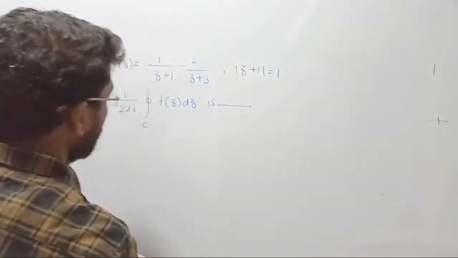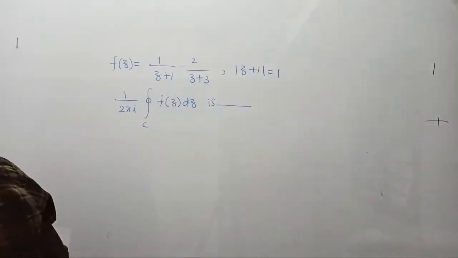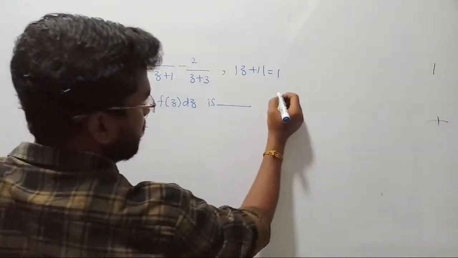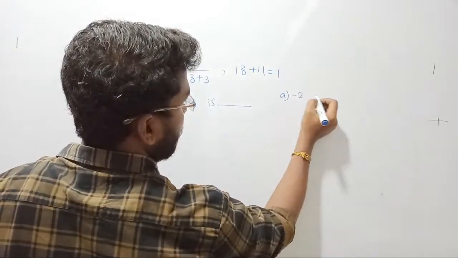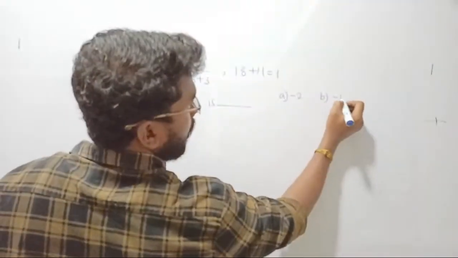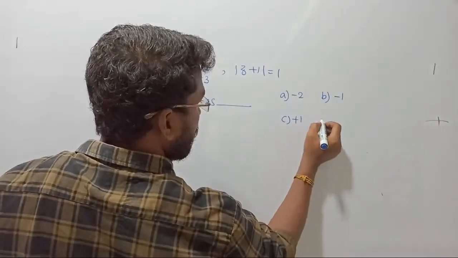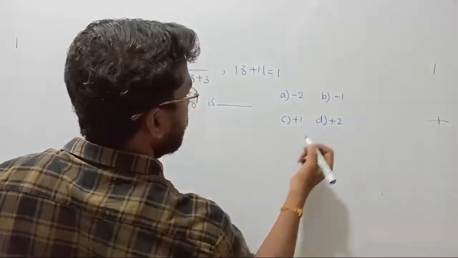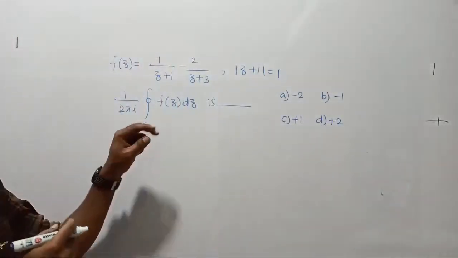That is what they have asked in the question. Some stories there are not required for us. Let's write the options: option A is -2, option B is -1, option C is +1, option D is +2. Can you guess the answer? Just try it by yourself.